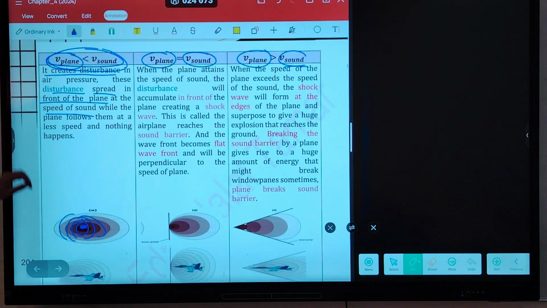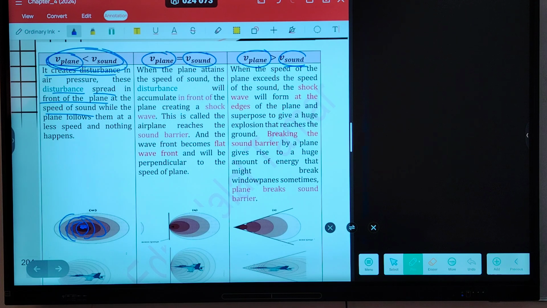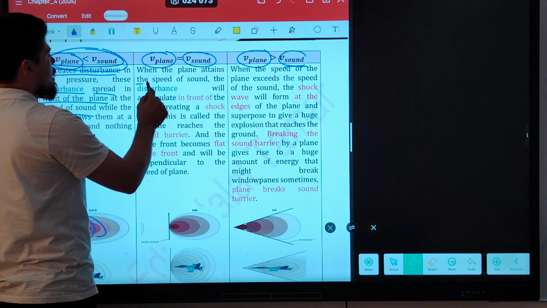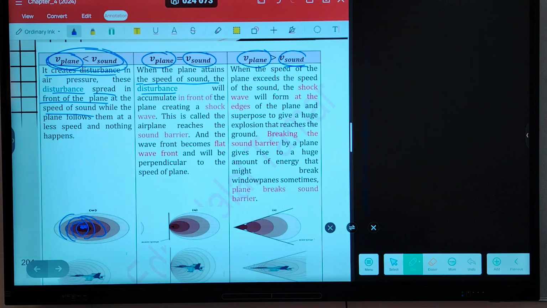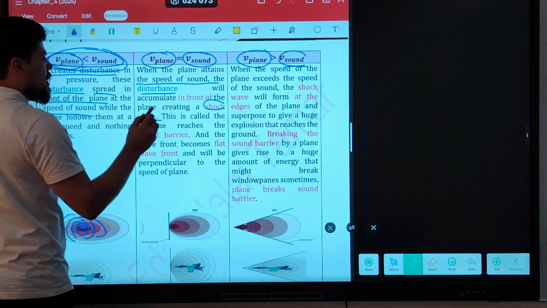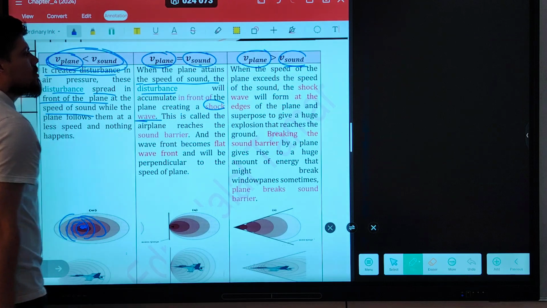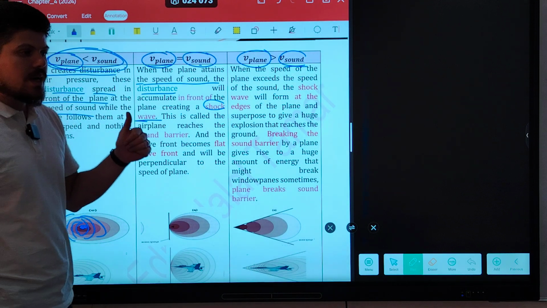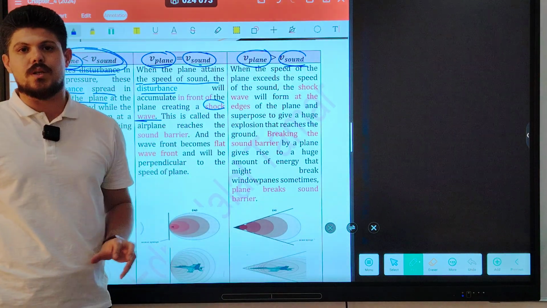Okay, the second one, guys: when the speed of the plane is equal to the speed of sound. In that case, when the plane attains the speed of sound, the disturbance will accumulate in front of the plane, creating a shock wave. Listen carefully. When is the shock wave created? When the velocity of the plane is equal to the speed of sound. In the case when the speed of the airplane reaches the speed of sound, the shock wave is created.